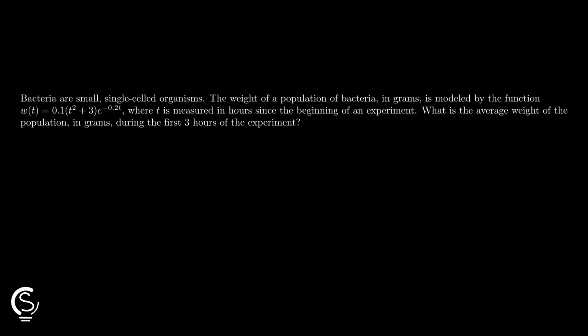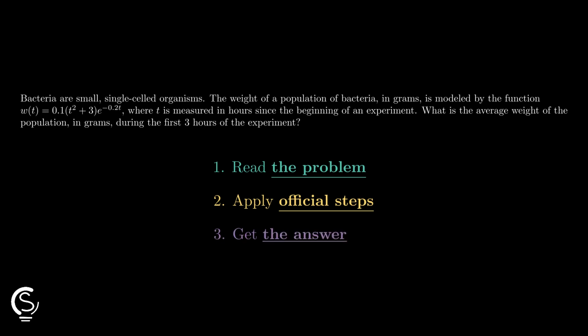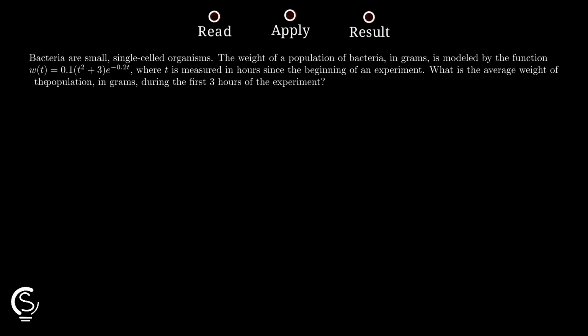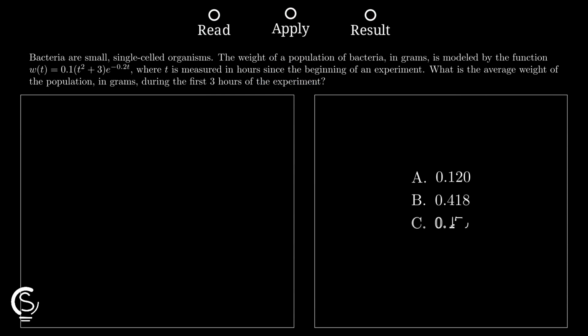Let's go! Bacteria weight changes over time, and we need the average value during the first 3 hours. Let's solve this calculus problem together right now. To find the average weight of the population, we must use the mean value theorem for integrals. We will integrate the function from 0 to 3 and divide by 3.